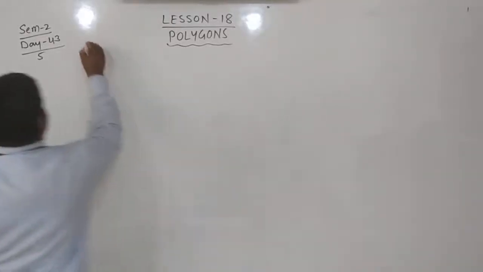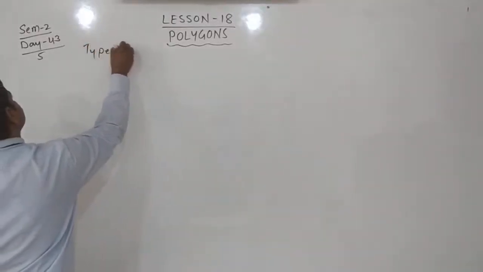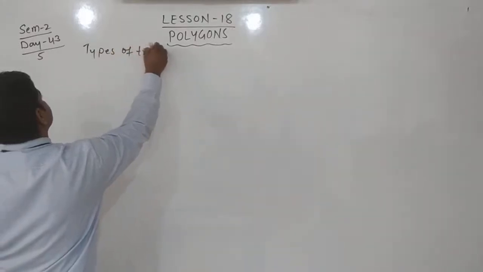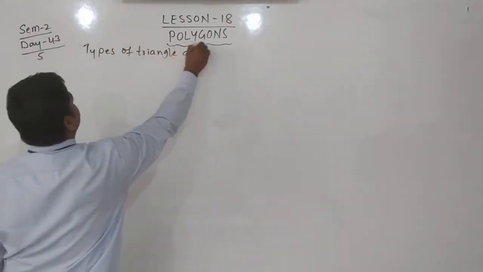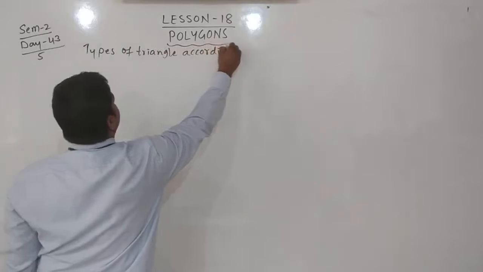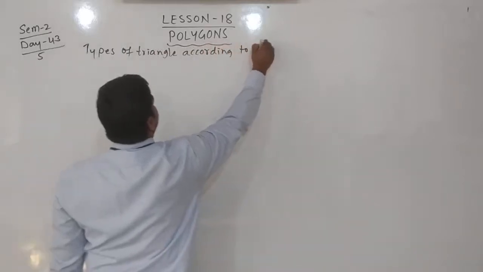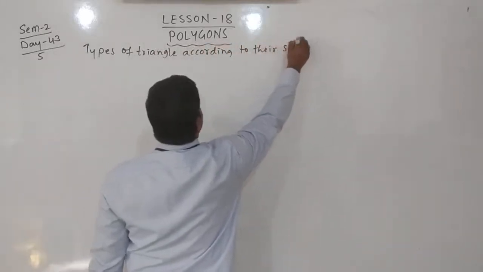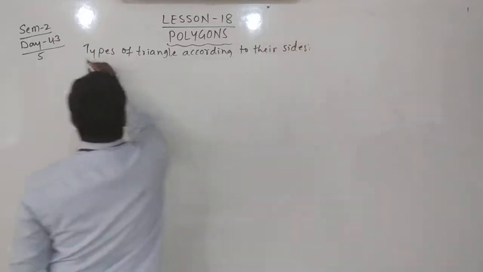Types of triangles according to their sides. Very simple here.